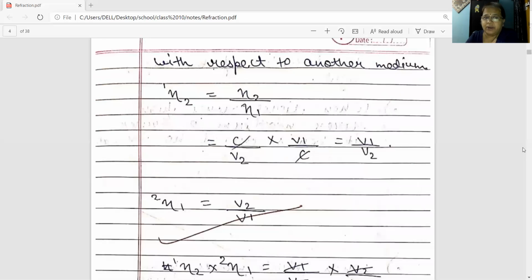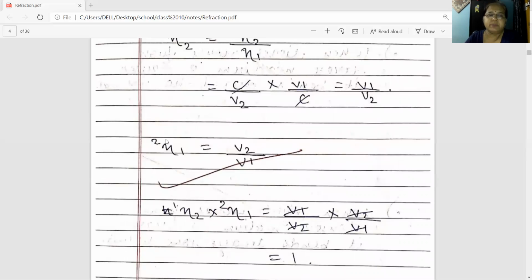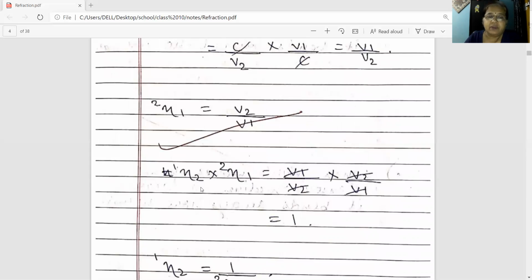Similarly, we can write refractive index of first medium with respect to second medium equals to velocity of light in second medium to that of velocity of light in first medium. When you multiply the two refractive indices, means refractive index of second medium with respect to first medium into refractive index of first medium with respect to second medium, this is equal to V1 by V2 into V2 by V1.